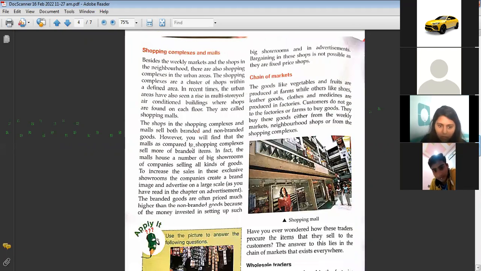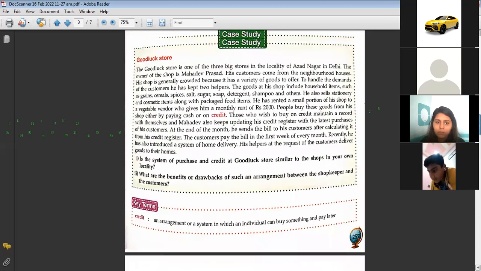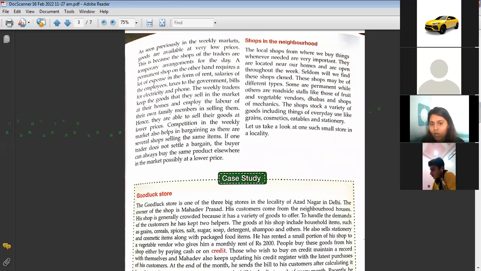See, it is given here: a mall is a multi-storied air-conditioned building where shops are found on each floor. You can also write that multi-storied air-conditioned buildings where shops are found on each floor are known as shopping malls. Got it? And for neighborhood shops, you can write: the local shops from where we buy things whenever needed are known as neighborhood shops. Here, under shops in the neighborhood, it is written.